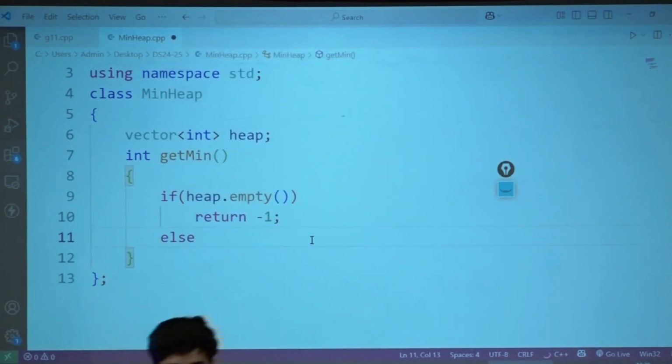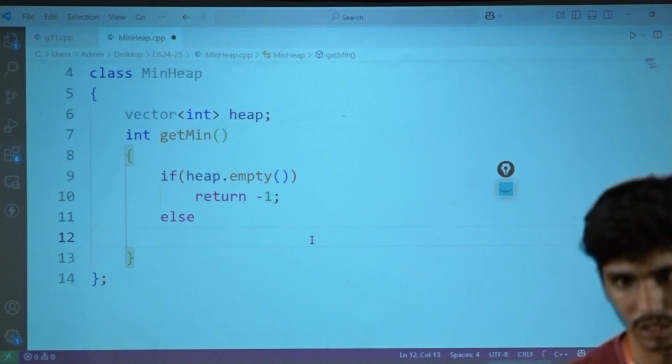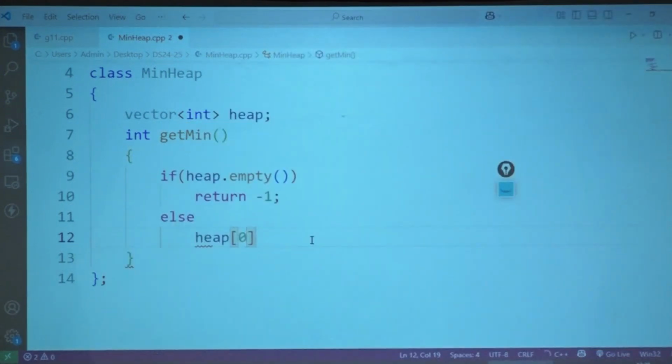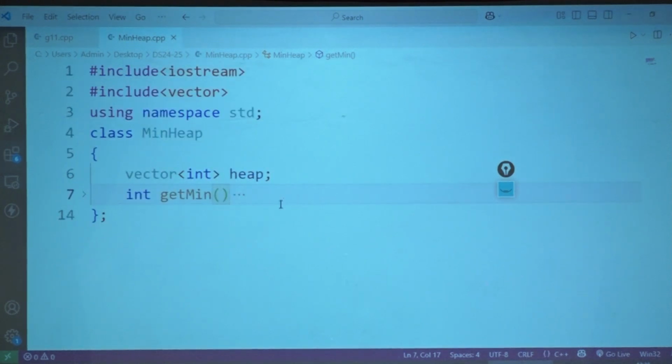I should always return the root of it. Root would always be on index 0. So whenever I am putting data into my min heap structure, the top of that data structure would always be the minimum element of the entire thing. This is one operation, getMin, on my data structure.